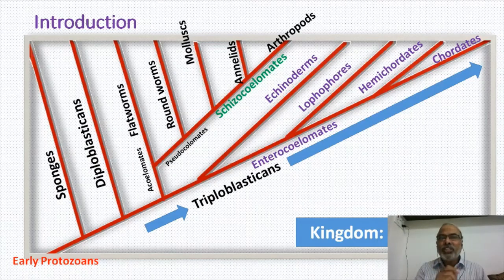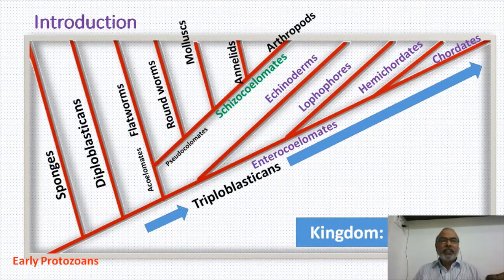So in addition to these two, the triploblasticans have developed the third germ layer, that is mesoderm. And formation of mesoderm resulted in the production of numerous types of tissues. Because many tissues are there, and coordination at a higher level, that means formation of organs, formation of organ systems, all together the development has taken place very rapidly. Development in the sense evolution has taken place very rapidly in the course of time, and as a result, many varieties of groups of animals have evolved.